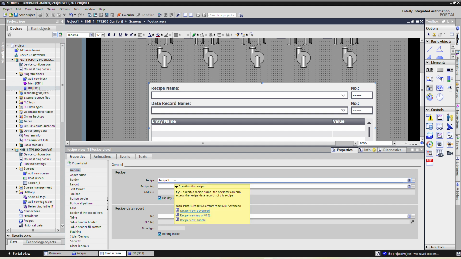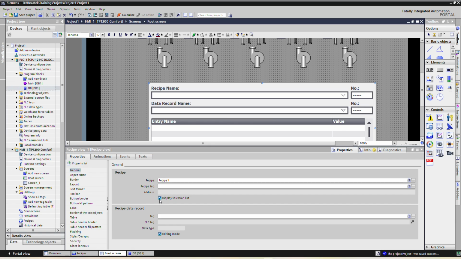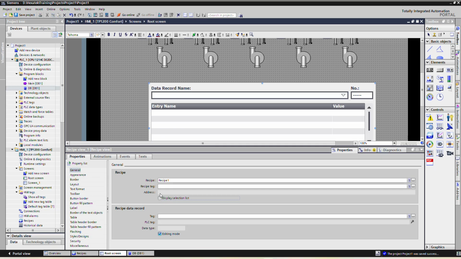All the content of recipe 1, all the data record names, we will be able to see in this recipe view. Once it is selected, no need to select again and again. So we will simply deselect the display selection list. So only we will be able to see data records of recipe 1.